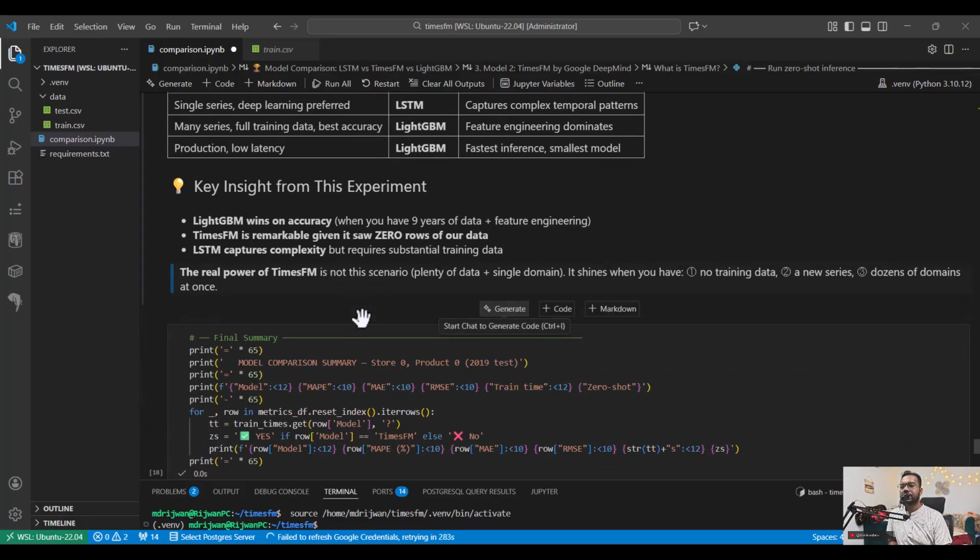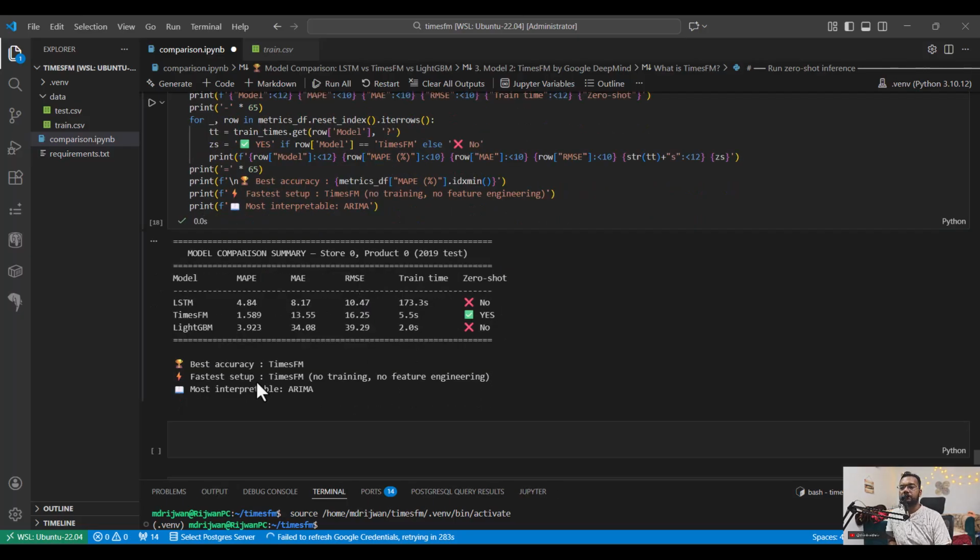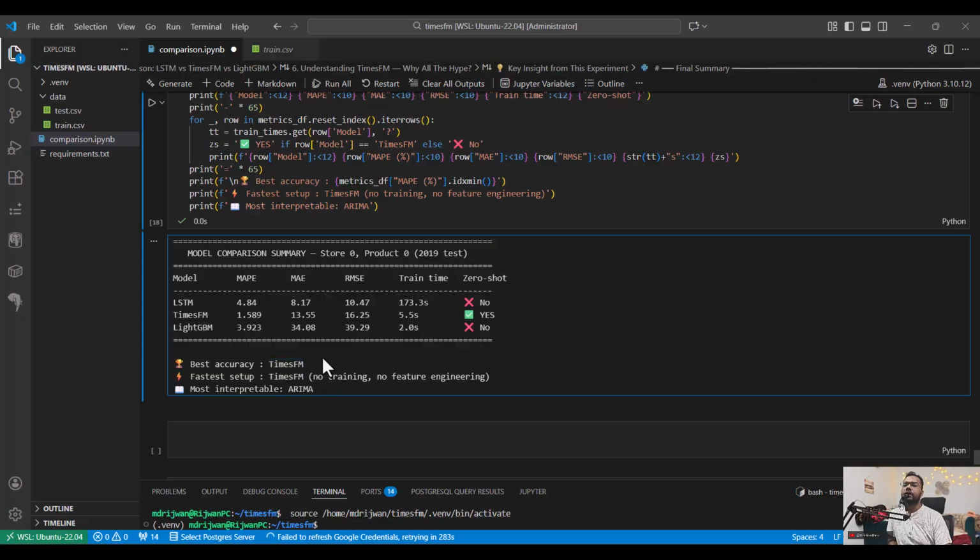So this is basically the experiment that I did, and the final summary is that for best accuracy you can see TimesFM, based upon this MAPE value, not the other ones. And it is the fastest, because we are not training anything. No feature engineering is required either. You don't have to put your time there.